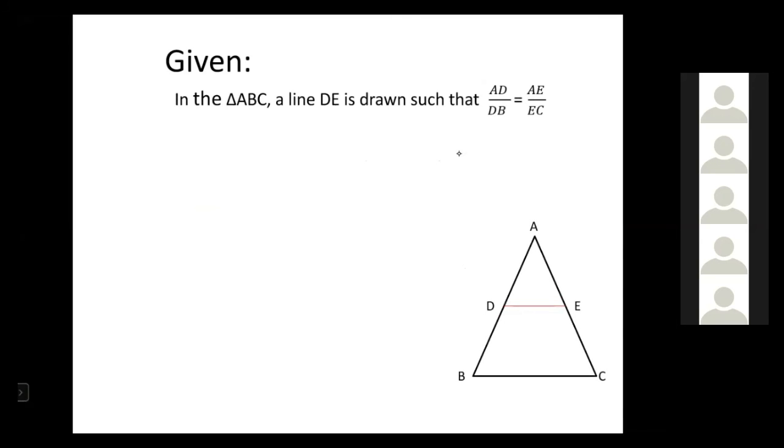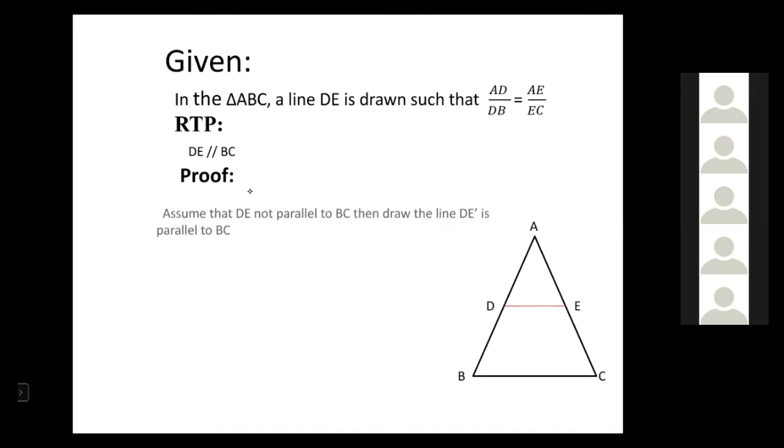Given: in triangle ABC, a line DE is drawn such that AD by DB is equal to AE by EC. Now we discussed that. So what do we have to prove? Prove that DE is parallel to BC. That is what we have to prove. Very simple theorem it is, just the same as the previous one. Now let us prove.